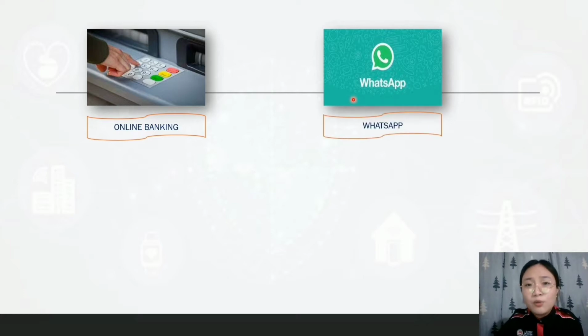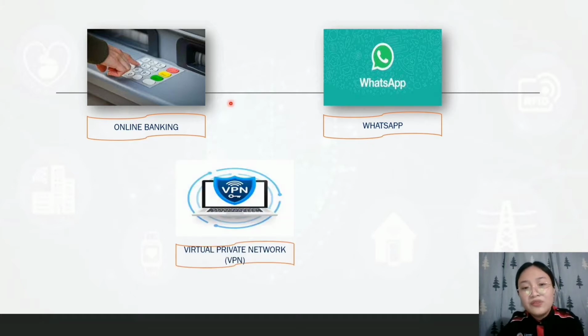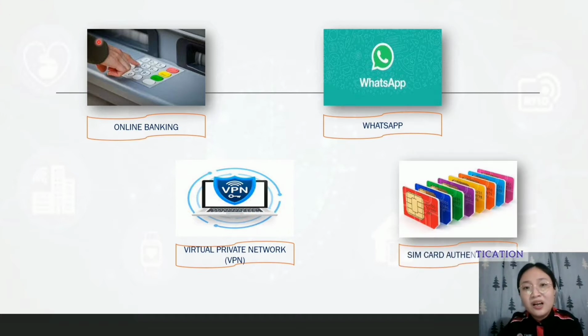The second one is our mobile application, WhatsApp. The encryption in WhatsApp is really important to ensure confidentiality and integrity, and also helps in achieving the other security goals, namely authentication and non-repudiation. The third one is VPN, or virtual private network. It enables us to truly browse privately so that it can keep all of our browsing activities and our IP address private and anonymous.